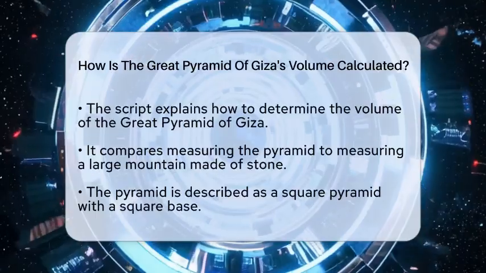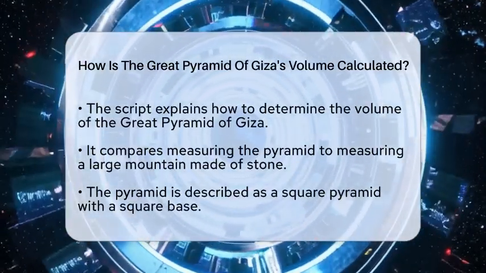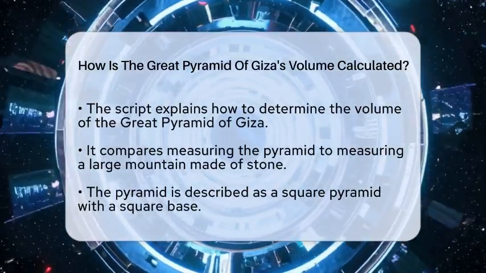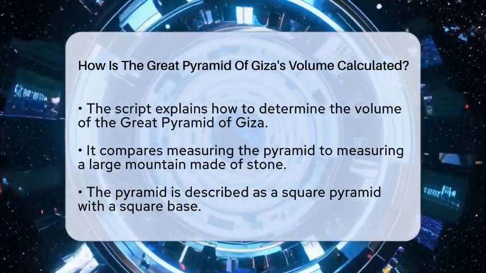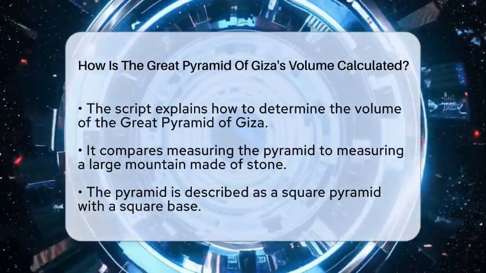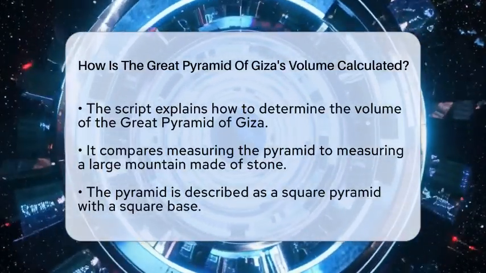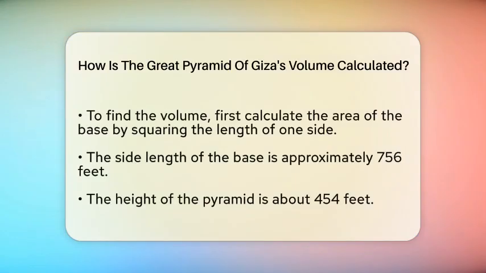The pyramid is a square pyramid, which means its base is a perfect square. The key is knowing the size of that square and how tall the pyramid is. First, we find the area of the base. Since it's a square, we multiply the length of one side by itself. For example, if one side is about 756 feet long, then the base area is 756 feet times 756 feet. That gives us the total square feet of the bottom part of the pyramid.